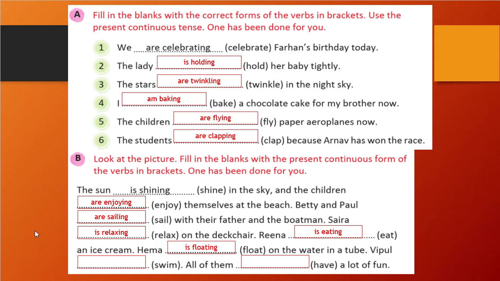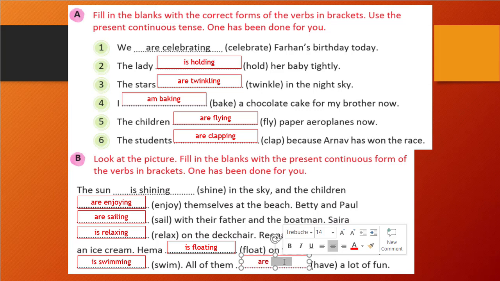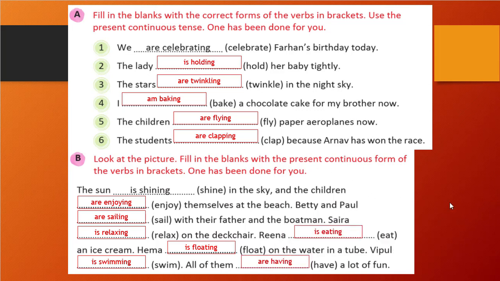Vipul is swimming, right? So singular is there. We will write is, and then swim will become swimming. That is the answer. And all of them is plural, right? So we will use are. All of them are having. Have is the verb here, so we will write it with ing. So having a lot of fun, right?